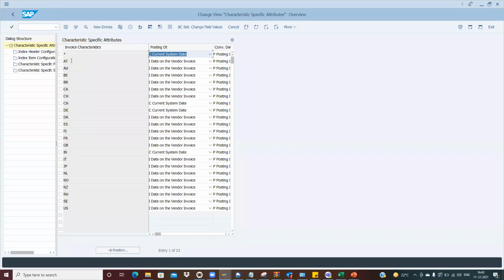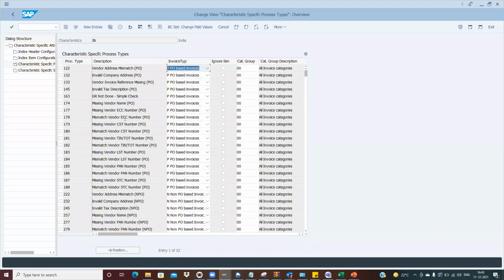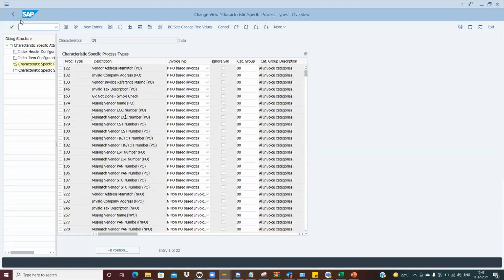Here, this is for India, like the index header characteristic specific process type. So we want to use the HSN or SAC code, or the GST number, and we can use it accordingly.